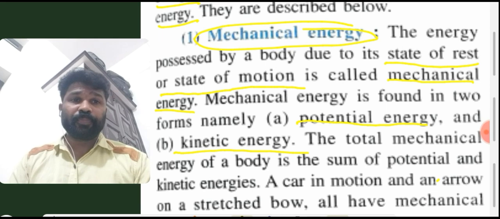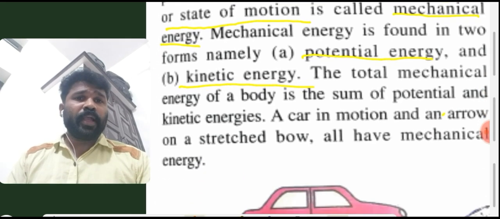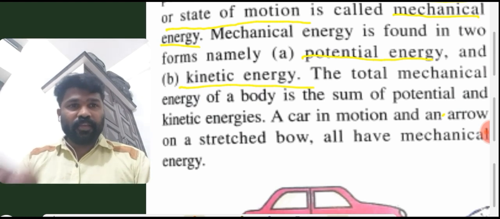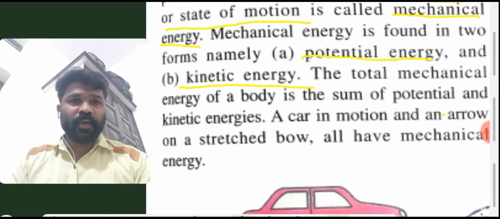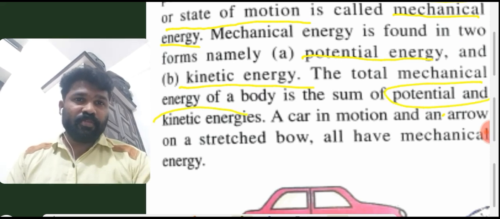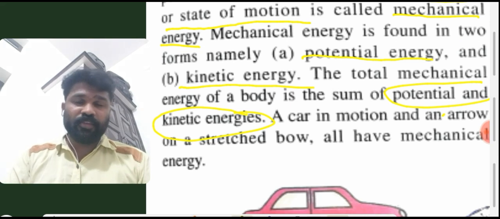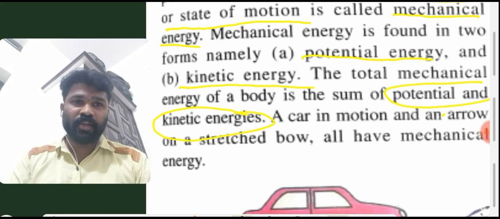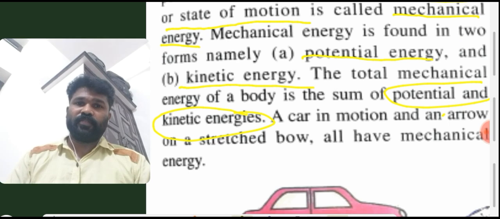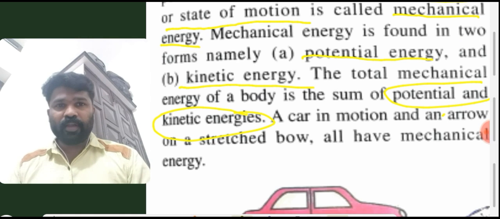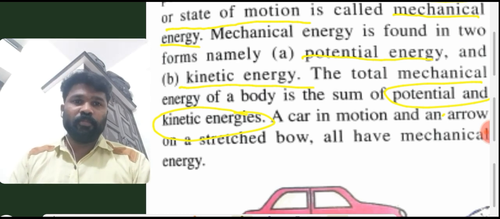Okay, students, the total mechanical energy of a body is the sum of potential energy and kinetic energy. How will we count the total mechanical energy of a body? By taking the sum of potential and kinetic energies. By considering both together, we get the amount of mechanical energy possessed by a body.